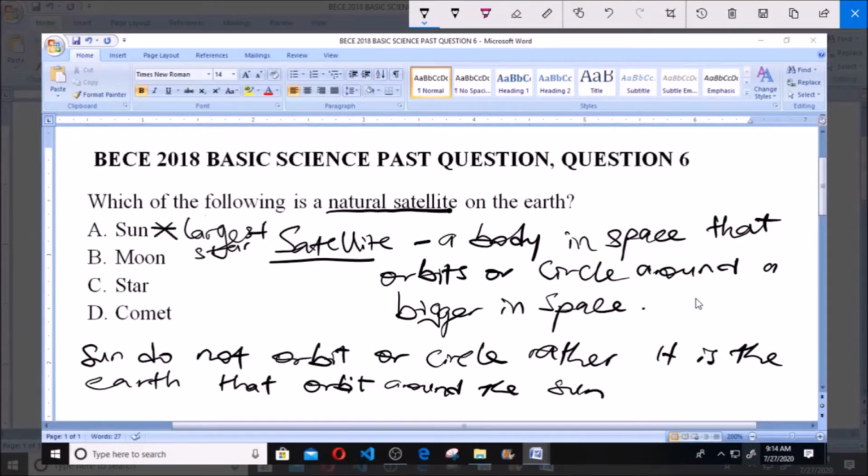It can't be Sun. Then C here says star. Now, like we know, stars are what? They are heavenly bodies, and these stars, they do not orbit also. So a star cannot be the natural satellite of the Earth.